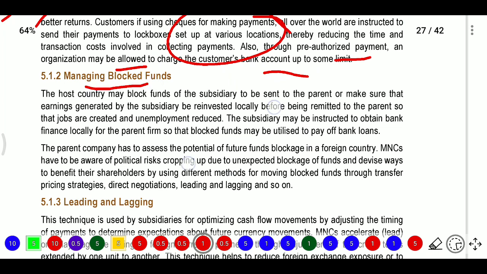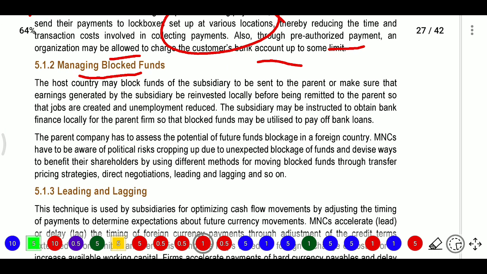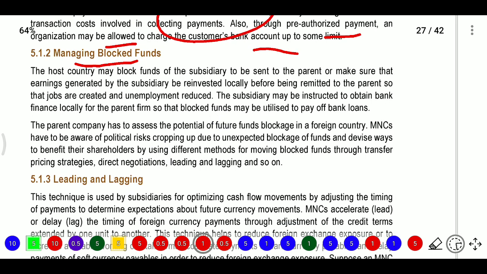Managing blocked funds. Blocked funds means funds which have some tax-free or DTA agreements; to get that benefit, the master fund will register another fund with equivalent power to the master fund. The host country may block funds of the subsidiary from being sent to the parent, or make sure that earnings generated by the subsidiary are reinvested locally before being remitted to the parent.